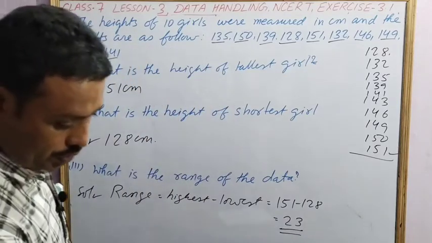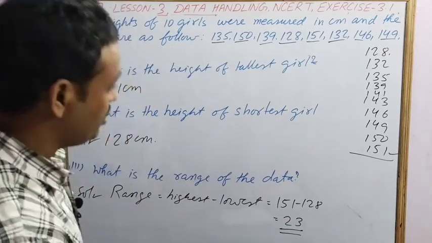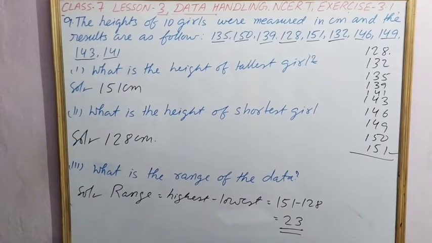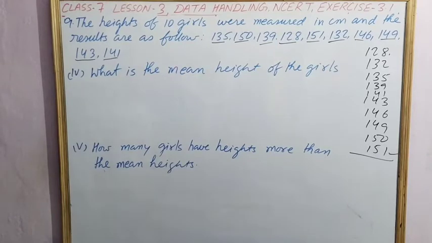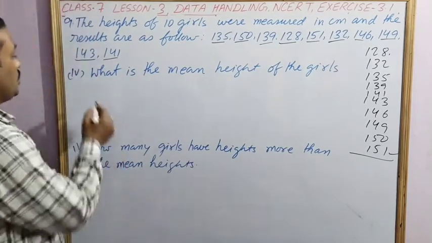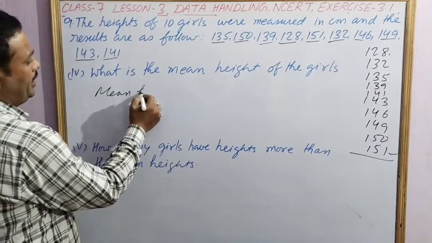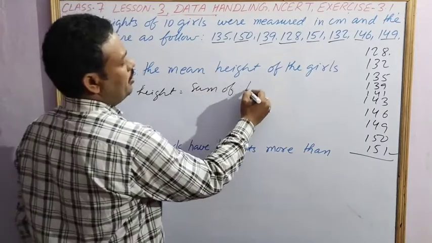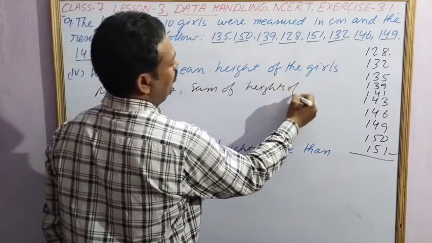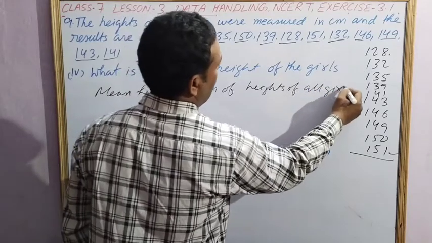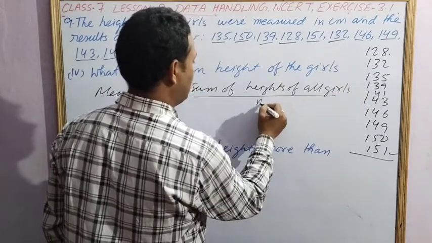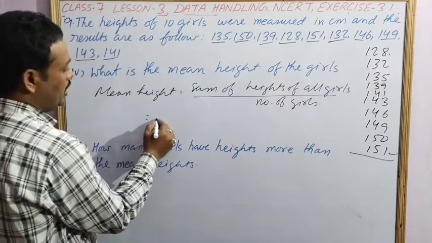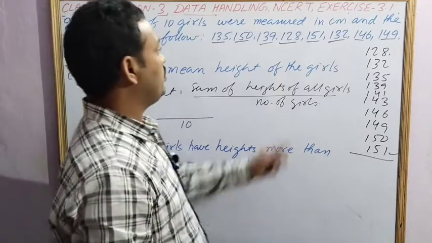Then the fourth question is what is the mean height of the girls. For that, first I will rub the board, then I will solve it. The fourth part of the question is what is the mean height of the girls. So mean height is equal to the sum of heights of all girls by the number of girls. So add these numbers and divide by 10 because we have a total of 10 girls.